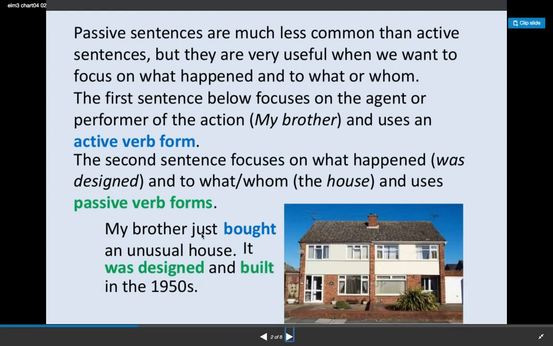So, my brother just bought an unusual house. This is active voice: my brother, subject; object. Next it's passive. It means the house was designed and built, which means somebody designed and built it, but here it becomes passive. It was designed and built in the 1950s.